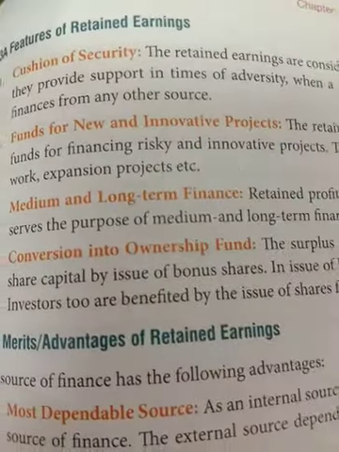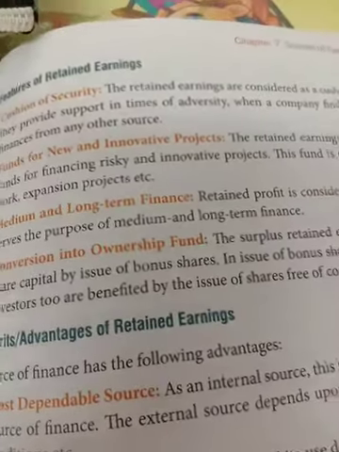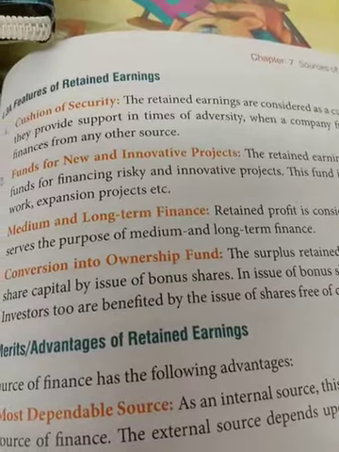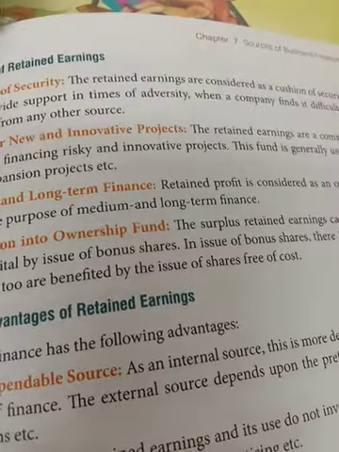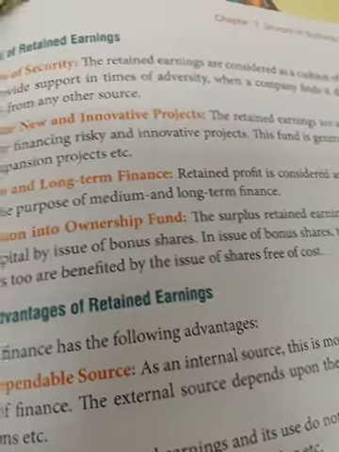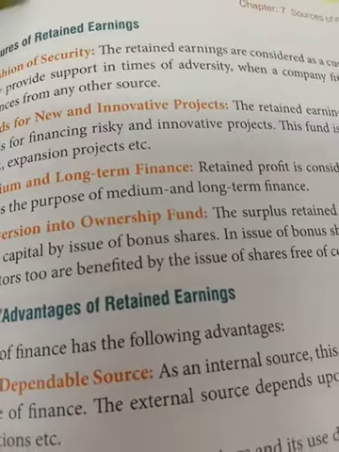Conversion into ownership fund. Retained earning can also be converted into ownership fund. Suppose the company has given one share to a shareholder, and now wants to issue bonus shares, giving some benefit to the shareholder. In the case of a bonus share, there is no need for the shareholder to give money to the company.